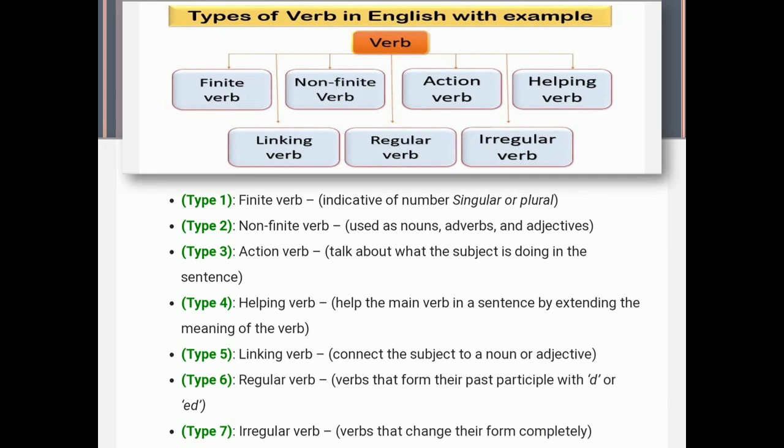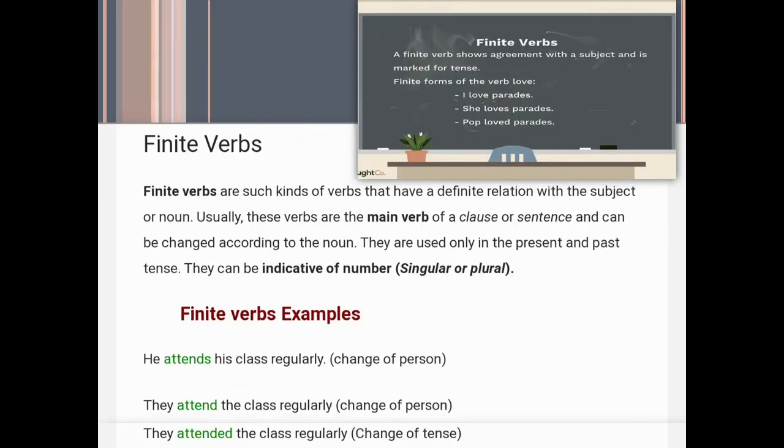Types of verb in English grammar. Here we are having 7 types of verb. Number 1, finite verb indicative of number singular or plural. Next is non-finite verbs used as nouns, adverbs and adjectives. Action verb talks about what the subject is doing in the sentence. Then number 4, helping verb helps the main verb in a sentence by extending the meaning of the verb. Number 5, linking verb connect the subject to a noun or adjective. Number 6, regular verbs that form their past participle with d or ed, and irregular verbs that change their form completely.